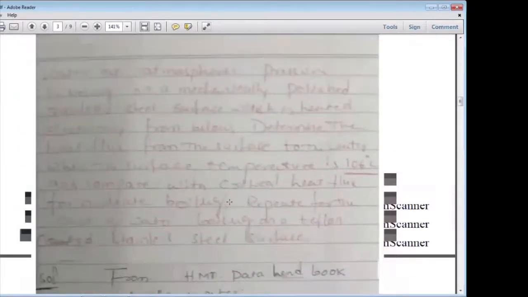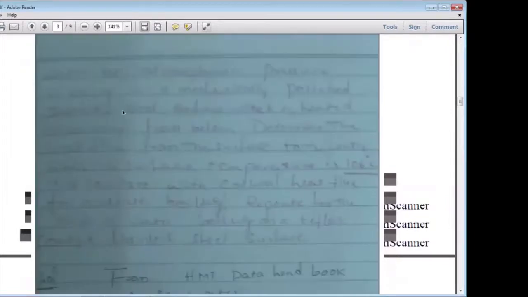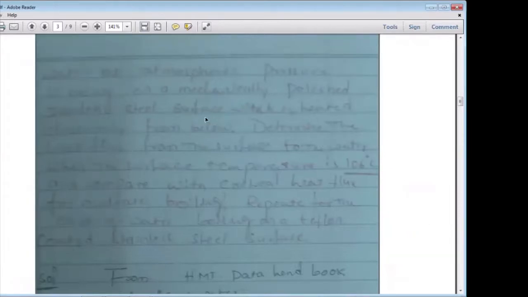Next one is water at atmospheric pressure. Water at atmospheric pressure is boiling on mechanically polished stainless steel surfaces.